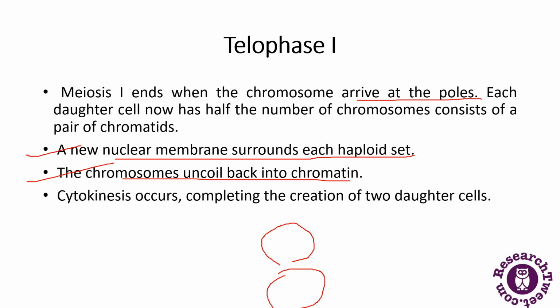So here the cytokinesis occurs, completing the creation of the two daughter cells. So telophase and cytokinesis are the processes. After telophase 1, there will be cytokinesis, which occurs completing the creation of the two daughter cells.